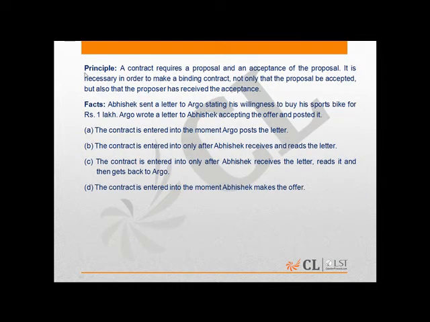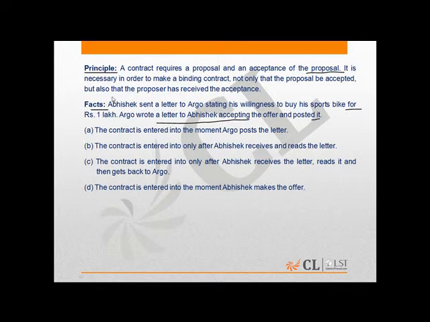In this question we have one principle. The principle states that a contract requires a proposal and an acceptance of the proposal. It is necessary in order to make a binding contract not only that the proposal may be accepted, but also that the proposer has received acceptance. Facts in the present question are: Abhishek sent a letter to Argo stating his willingness to buy his sports bike for rupees 1 lakh. Argo wrote a letter to Abhishek accepting the offer and posted it.